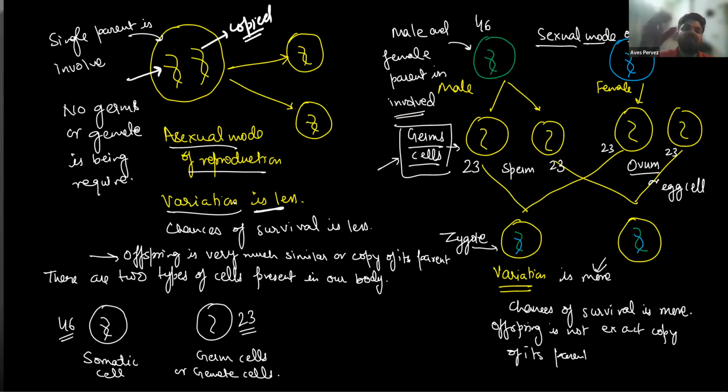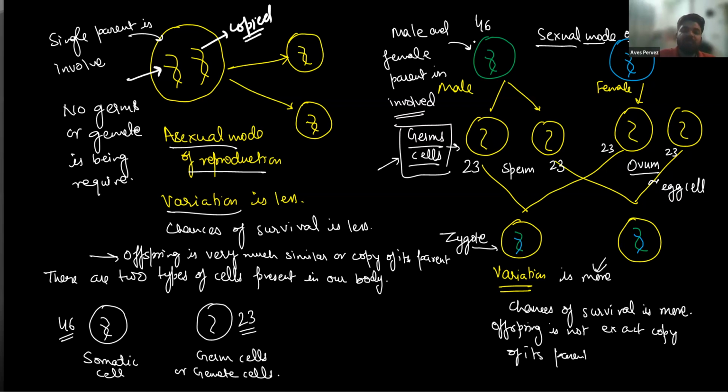And if the variation is less, chances of survival is less, because more variation means more survival advantage. Chances of survival is more if the variation is more. But here, since the DNA is present of only a single parent, only one parent is involved. Okay, now you understood. Now moving to the next type, that is sexual mode of reproduction.